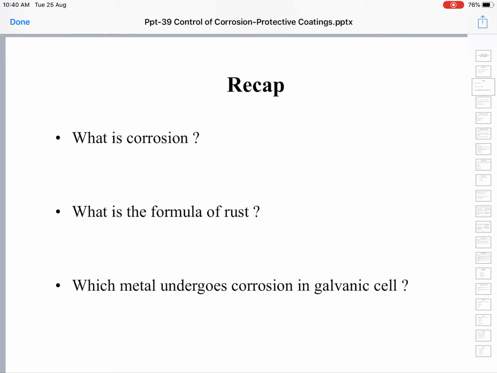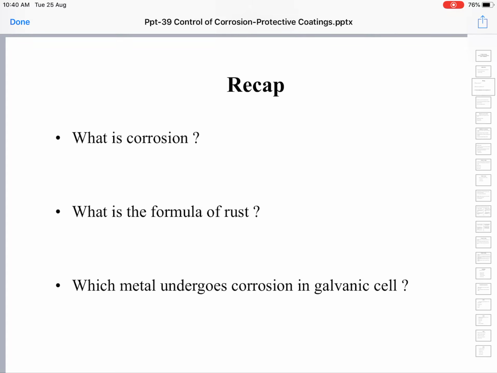For example, we have alkali and alkaline earth metals. Especially alkali metals are highly reactive. For example, sodium metal, if it is exposed to air, almost burns out by means of oxidation, by reacting with the oxygen present in the air.